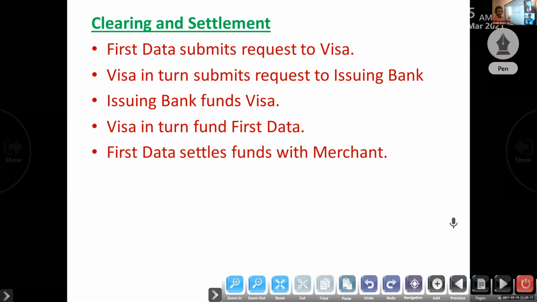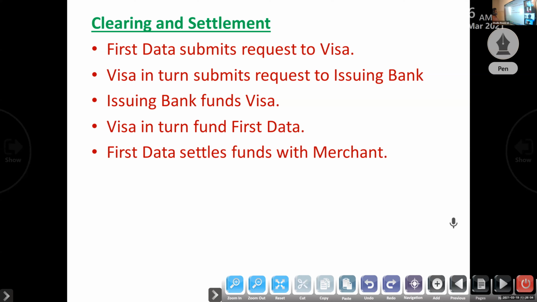It means the acquirer sends the batch transactions through the credit card association, which debits the issuers for payment and credits the acquirer. Here what they specified is that the issuer pays the acquirer for the transaction. The issuer bank pays the acquirer bank for the transaction. That is about clearing and settlement of credit card.